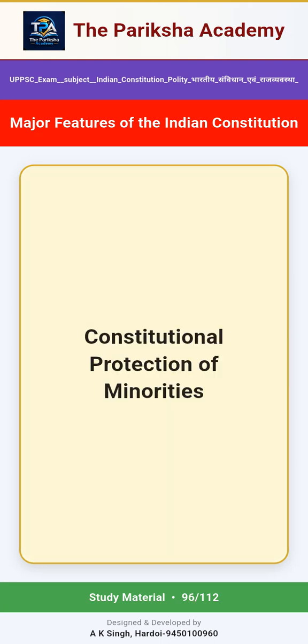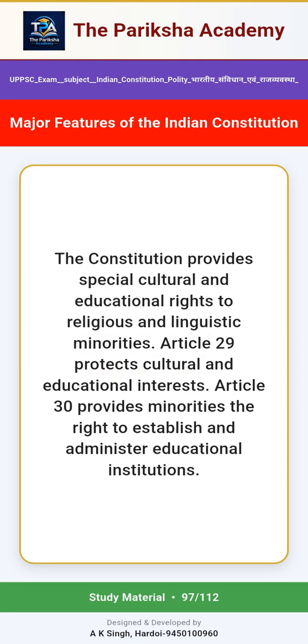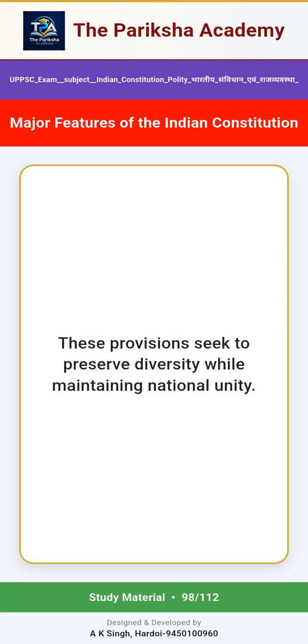Constitutional protection of minorities. The Constitution provides special cultural and educational rights to religious and linguistic minorities. Article 29 protects cultural and educational interests. Article 30 provides minorities the right to establish and administer educational institutions. These provisions seek to preserve diversity while maintaining national unity.